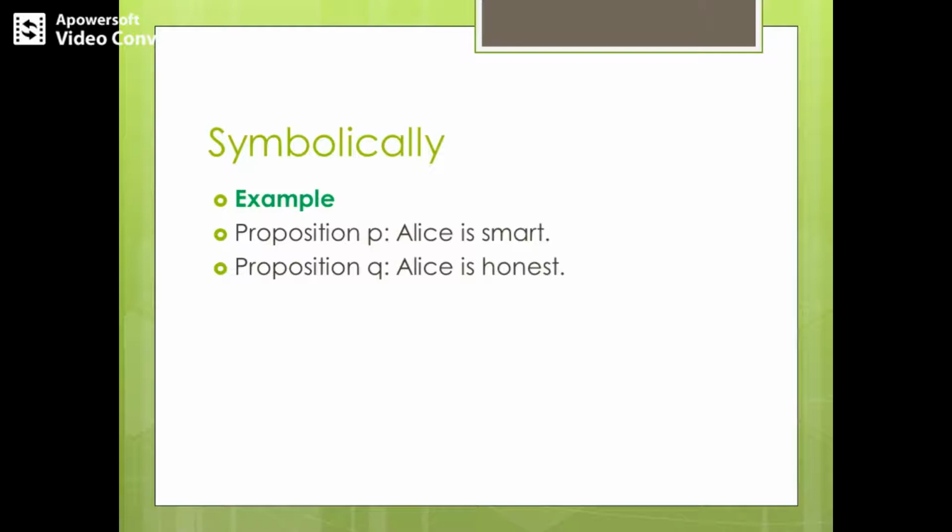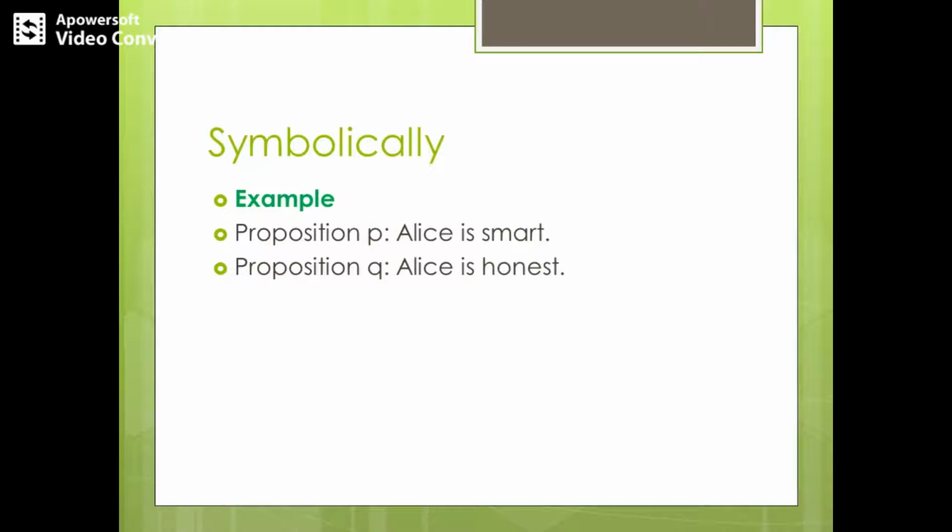So it is making use of the word, or the term, and. So you have proposition P conjunction Q. If I say Alice is smart and honest, or Alice is smart but honest, they both mean the same. So we can write this in terms of symbols as P conjunction Q.